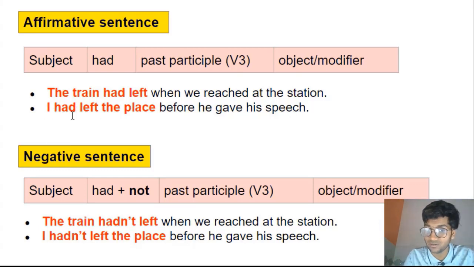Subject followed by the auxiliary verb, followed by the main verb, that is the past participle. So when we make a sentence using past perfect tense, we also have a sentence in the simple past tense. Look at these examples. The train had left, past perfect tense, when we reached the station. This is a dependent clause and it is in simple past tense. We, subject, reached, the past form of a verb, right?